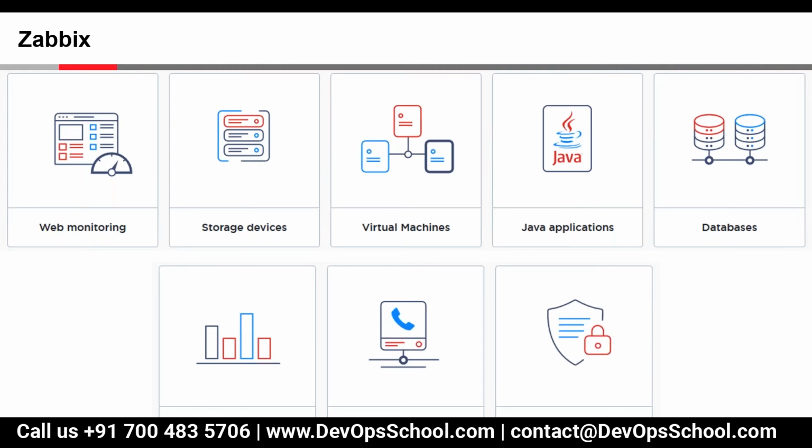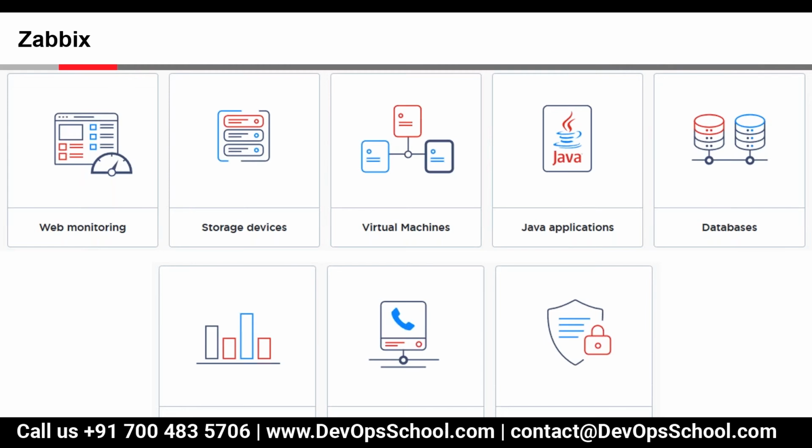Can you please repeat what the difference is? If I'm adding vCenter, it will discover the ESX hosts as well as the VMs which are there. If we add an individual ESXi host, then it will give me the VM monitoring for that particular host only.